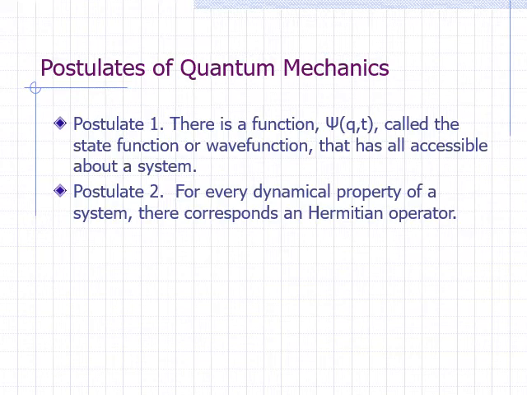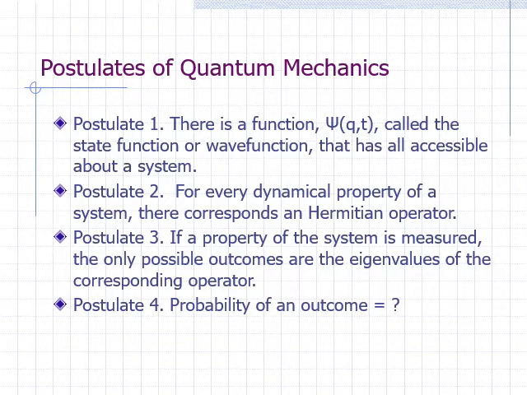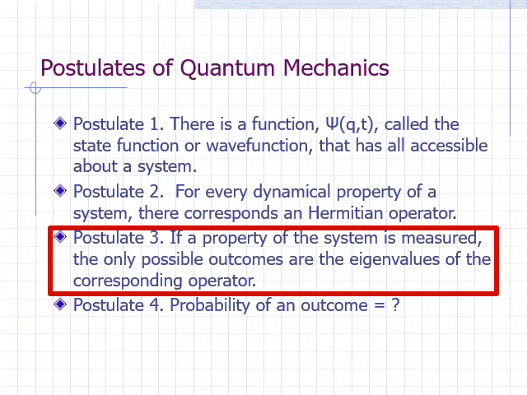Now we move on to postulate 3, which tells us what the possible outcomes are if we try to measure these properties. Later, we'll look at postulate 4, which tells us how to calculate probability for the possible outcomes. So for now, let's focus on postulate 3. Postulate 3 says that if a dynamical property of a system is measured, the only possible outcomes are the eigenvalues of the operator that corresponds to that property.